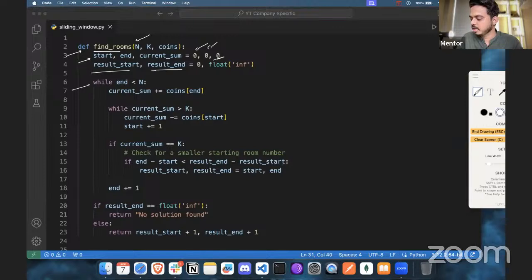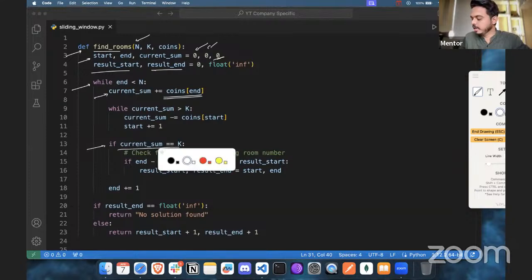Then while end is less than n, the current sum is going to be incremented by coins of end. So end is what we have mentioned here. Whenever you visit a room, we have to check every time, if you are going to exit, that the number of coins we have should be 15. And we have two conditions. One is, whenever you visit a room, if your current sum